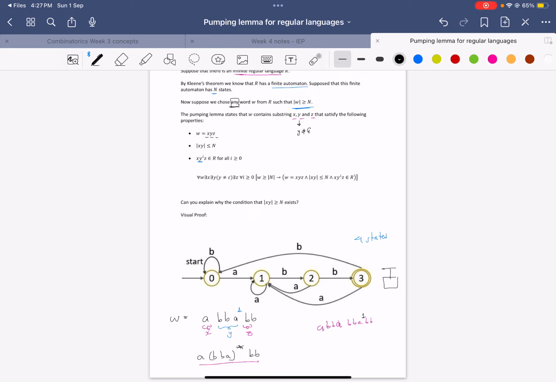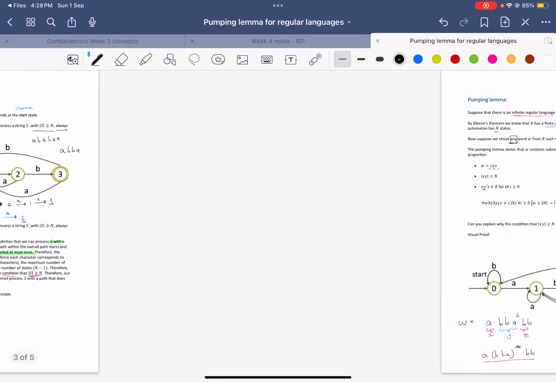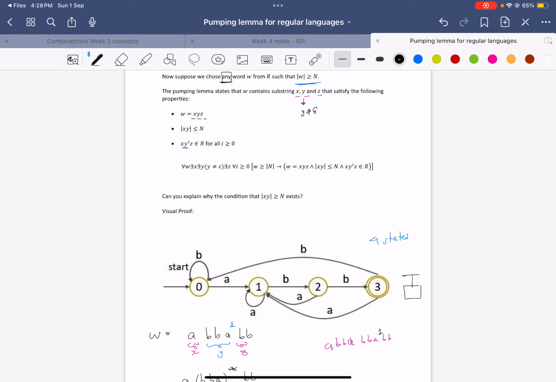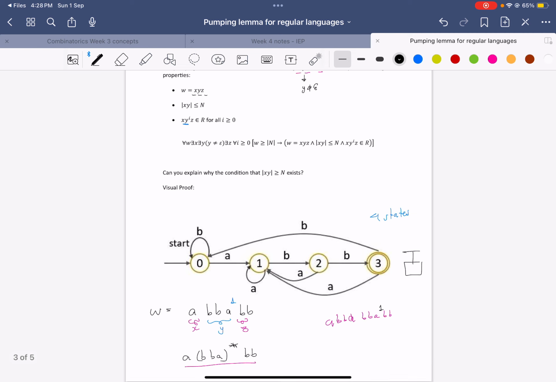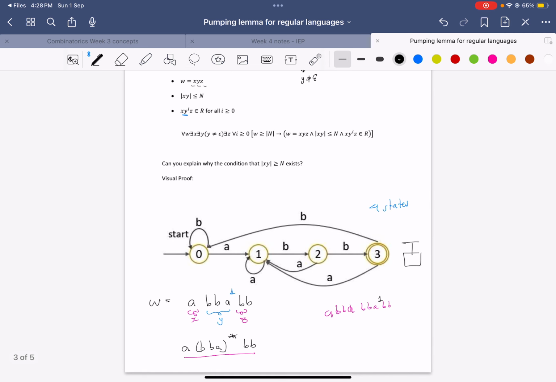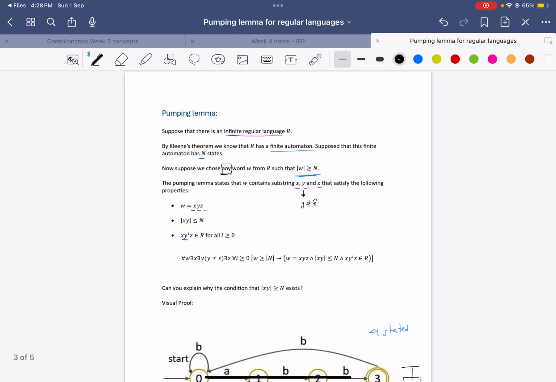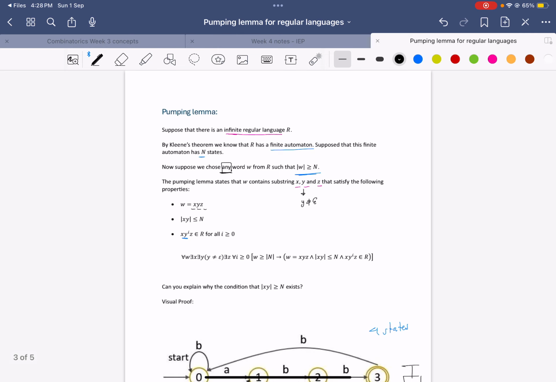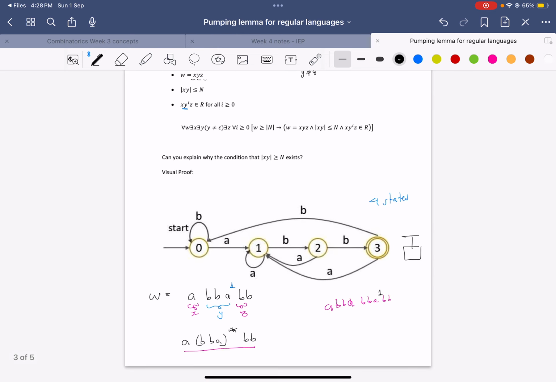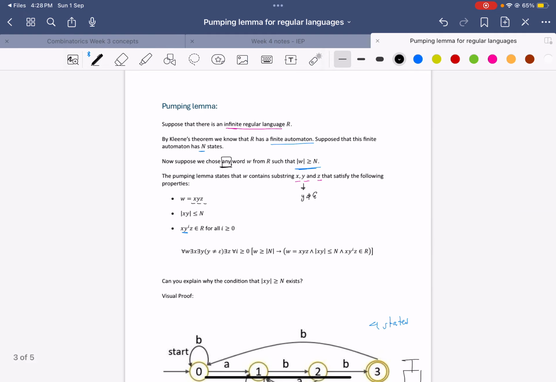Because as long as we pick a word of length greater than or equal to n, there will be a cycle. And since there is a cycle, we just need to choose y, let y be the cycle, and we can just pump it forever. So that is the key idea behind this pumping lemma. Right, so we can pump it forever because of that.